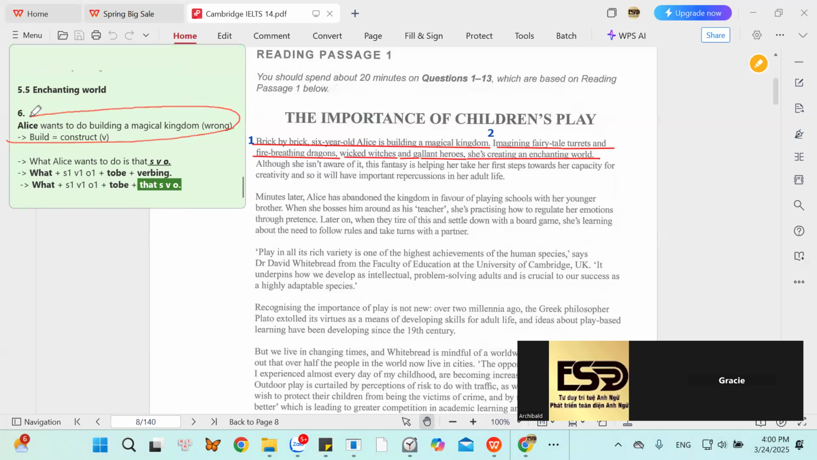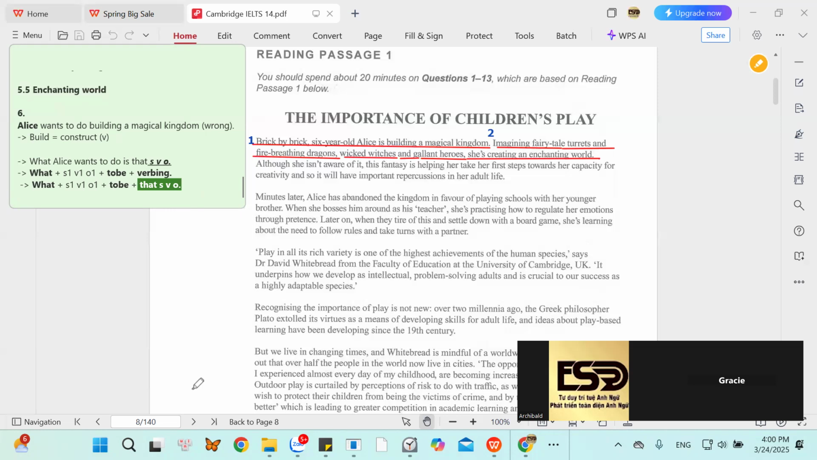Alice wants to do building a magical kingdom. This is wrong. How do you fix a sentence? Gracie, please. What Alice want to do is building a magical kingdom. So what about the next one? Show me, okay, the second. Show me your sentence in the second way. What Alice want to do is that she want to build a magical kingdom. She wants to or she wants to. She wants to. All right.